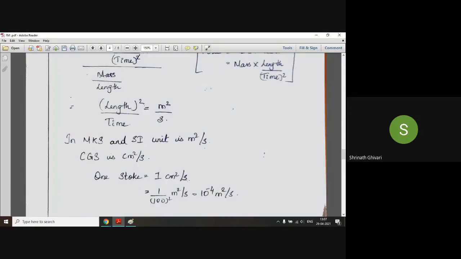Okay. Now, as we have a poise as the unit in dynamic viscosity, we have something called Stokes, S-T-O-K-E-S, as a unit in kinematic viscosity.